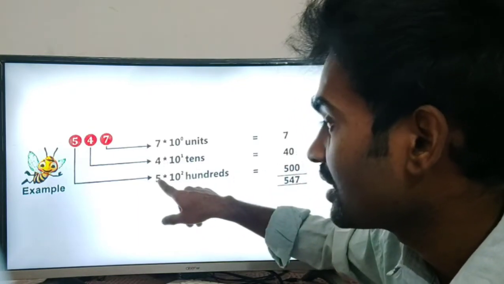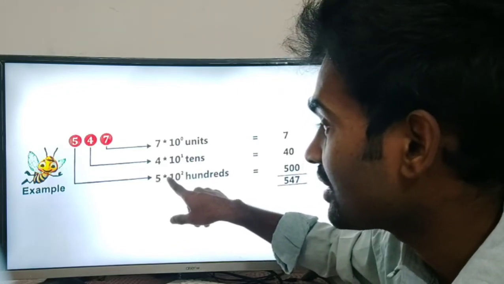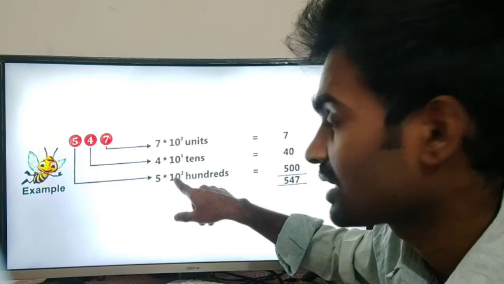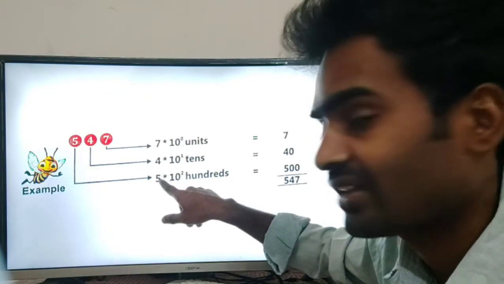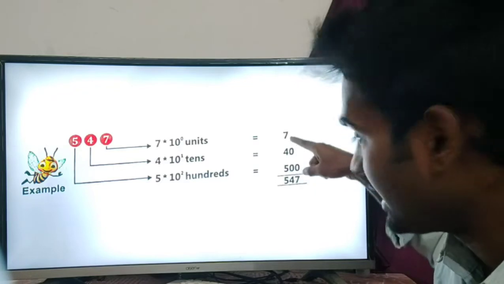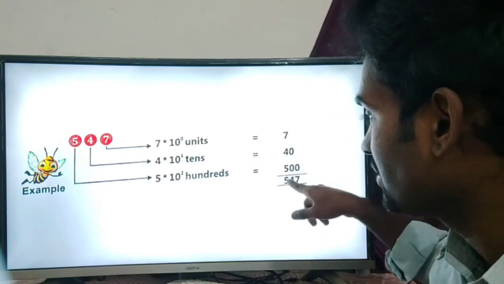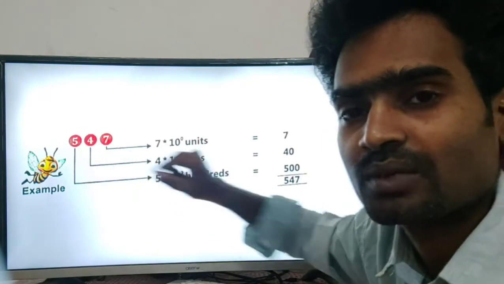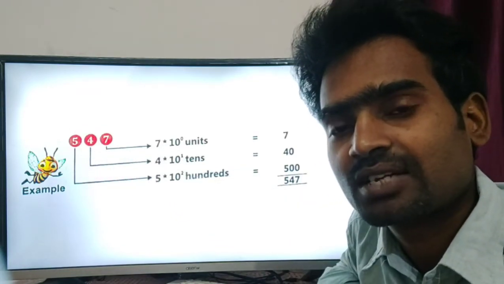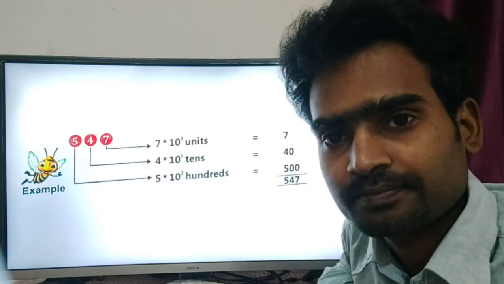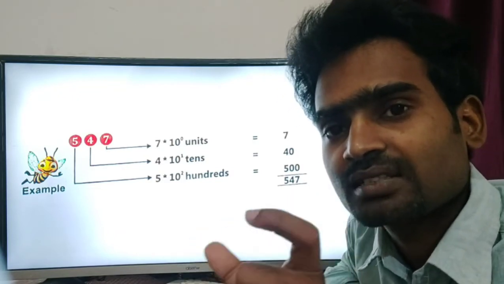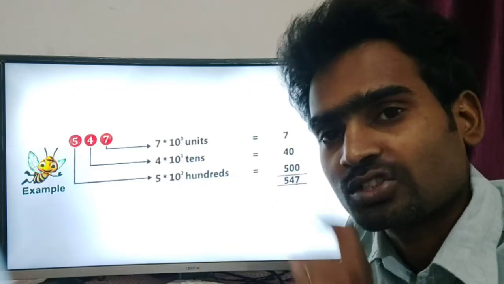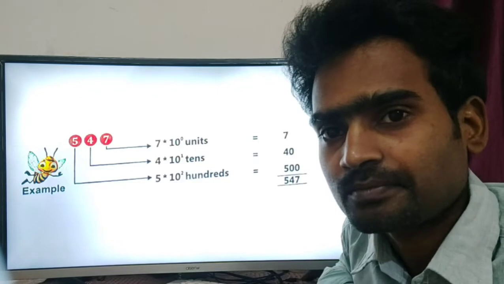And the same thing here. 5 is in the 100 position, right? This is the hundredth place. So when you square it, it becomes 100. So 100 into 5 is 500. When you add everything arithmetically, 5, 4, 7, 547 comes, the same value. So whatever we do, the decimal value, binary value, hexadecimal value will not change. But the space required to write it may reduce or increase, but the value will not change. Keep that in mind. Okay?